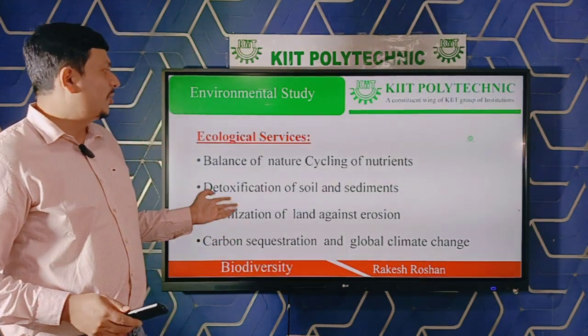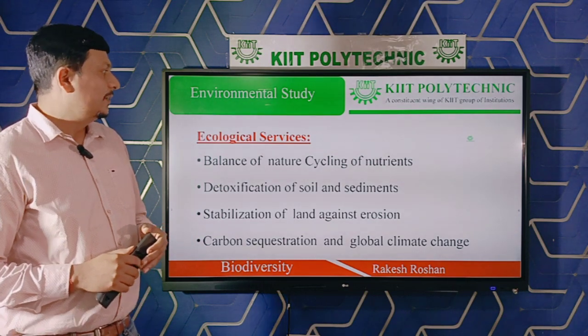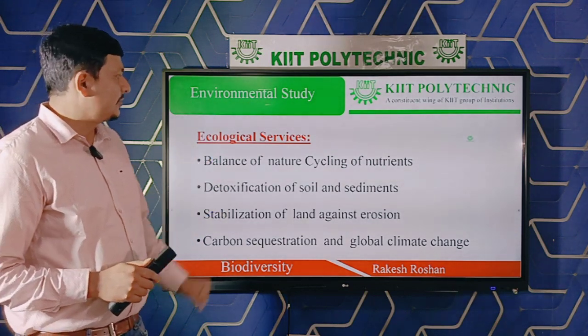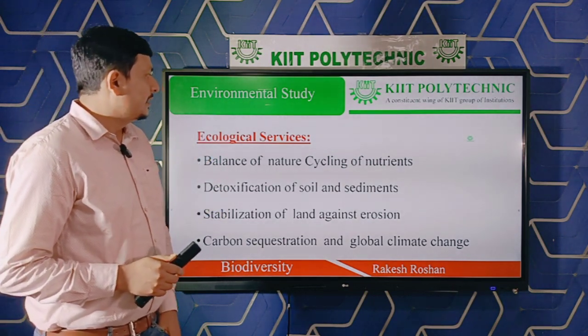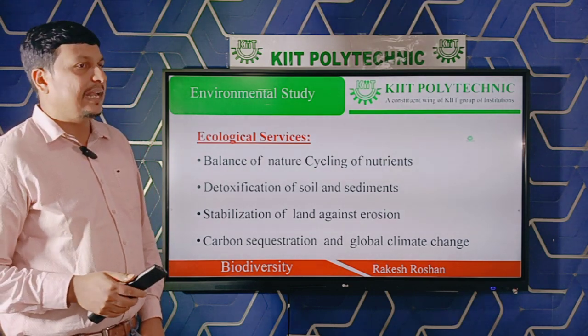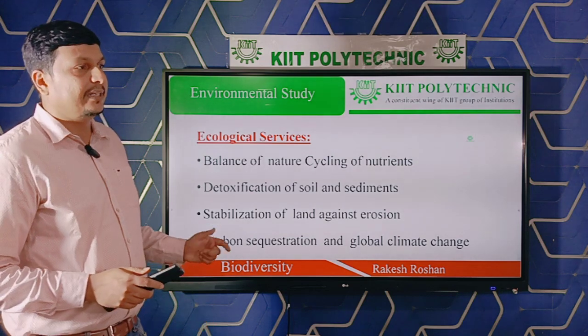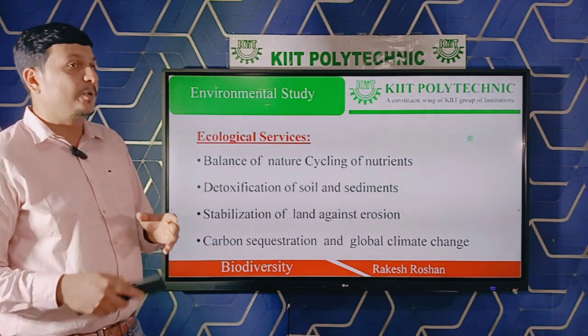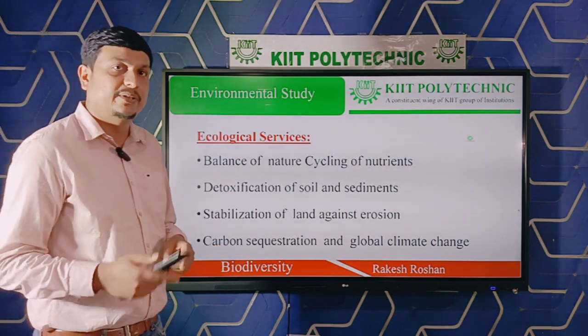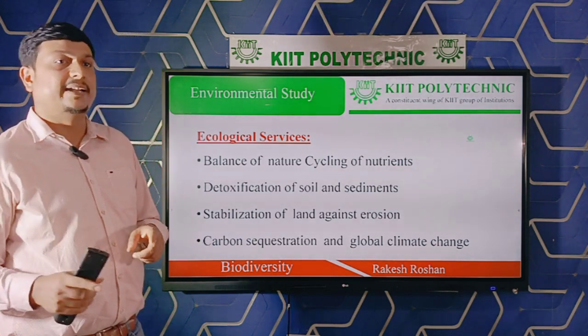These are some ecological services offered by biodiversity. First is balance of nature or cycling of nutrients, as we studied in the last chapter, how detritivores are responsible for maintaining the nutrient cycle.